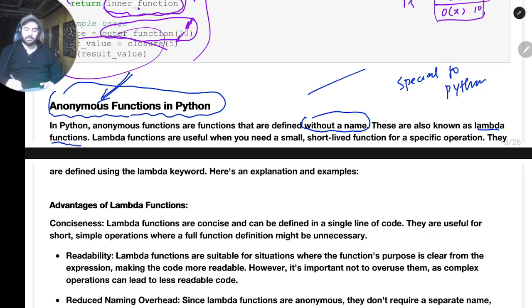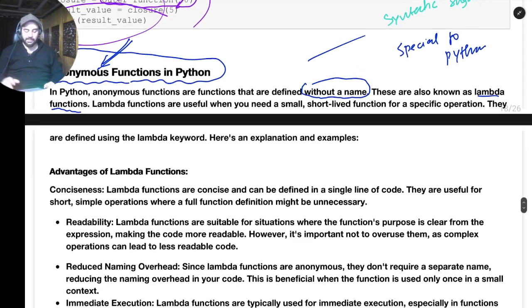So in Python, in programming lingo, this is called syntactic sugar. Syntactic sugar means we are just making a syntax change, and by that change we are able to achieve something that could otherwise be achieved the normal way, but we are writing it in another syntax to get the same result. So here, what is the advantage of this lambda function?